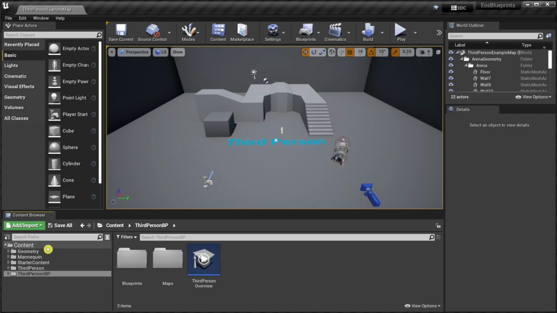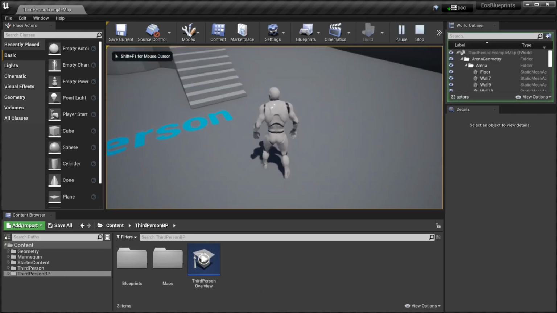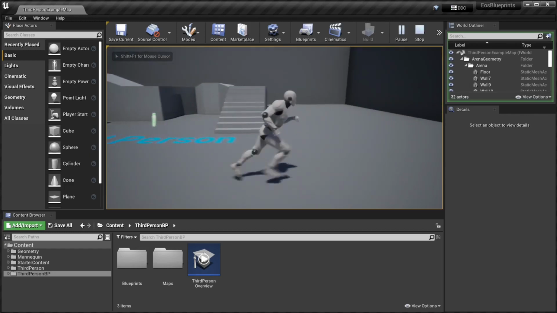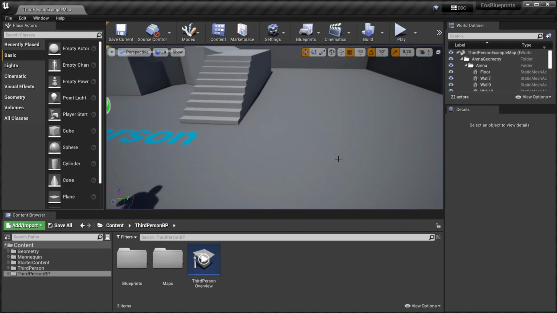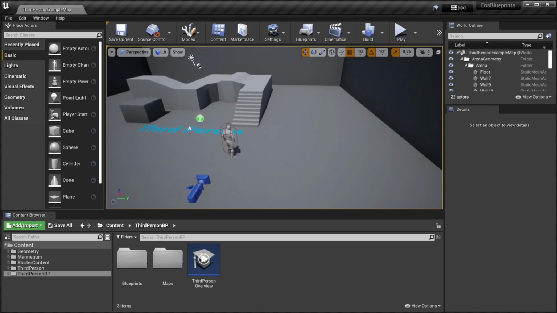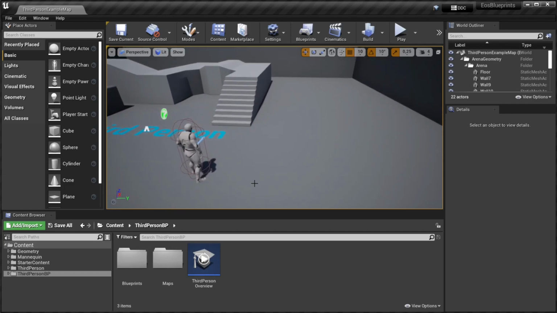This is the third-person template. Let's just run it for a moment. It comes with a small map where we can run around and jump. And there's another spawn point for a second player who can join, and guess what? The other player can also run around and jump. And this is our goal for today, to let a second player join using Epic Online Services with blueprints only.